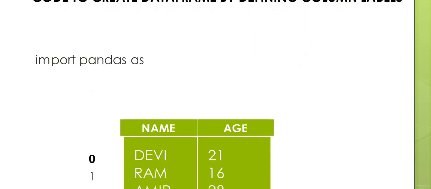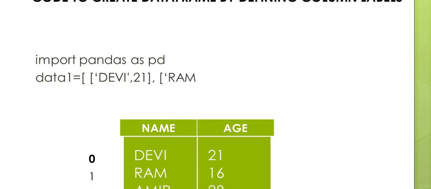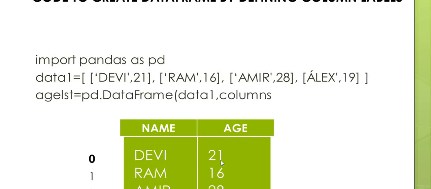Import pandas as pd. data1, that is the name given to the list. It's a two-dimensional list. So the list is always defined by using square brackets. And inside the square bracket, one more square bracket is given that indicates the first row, Devi 21. Second row is Ram 16. Third one is Amir 28. And the last one is Alex 19. All these data are enclosed in another square bracket.